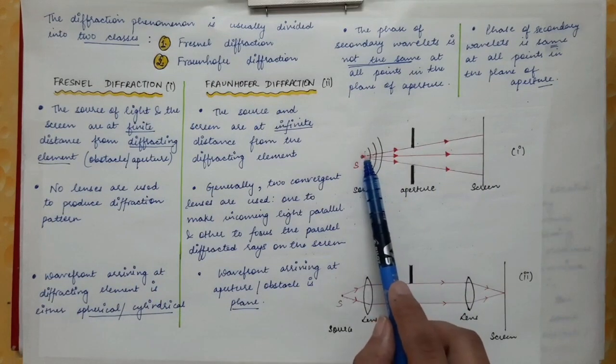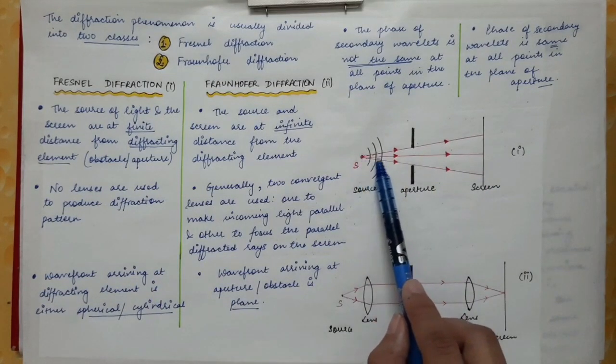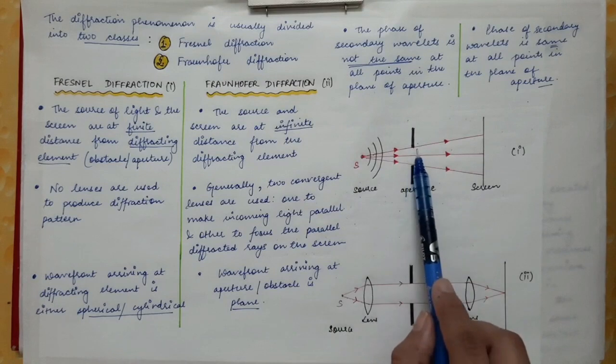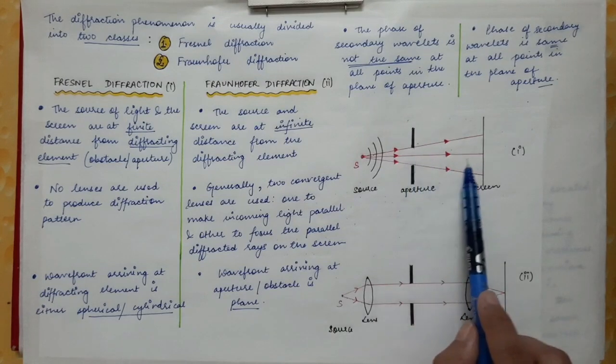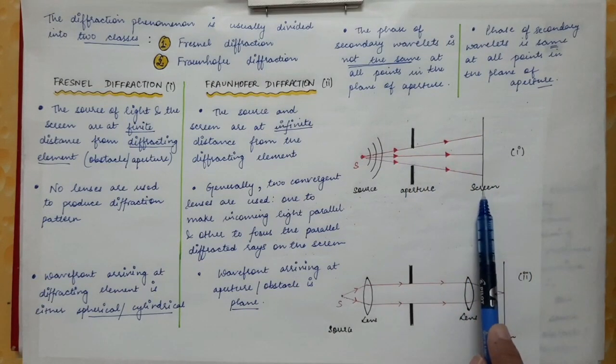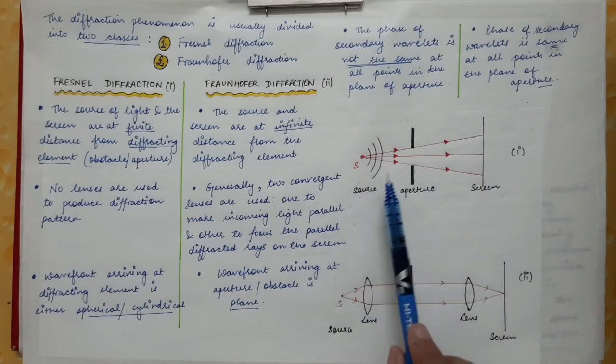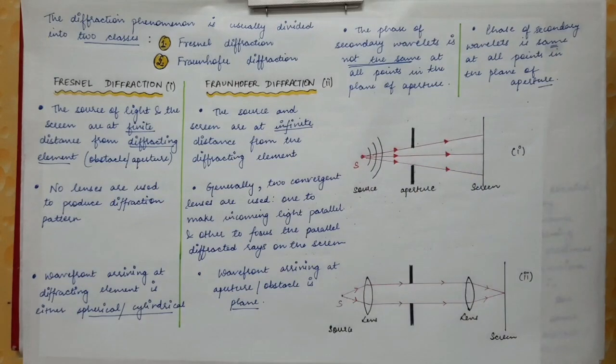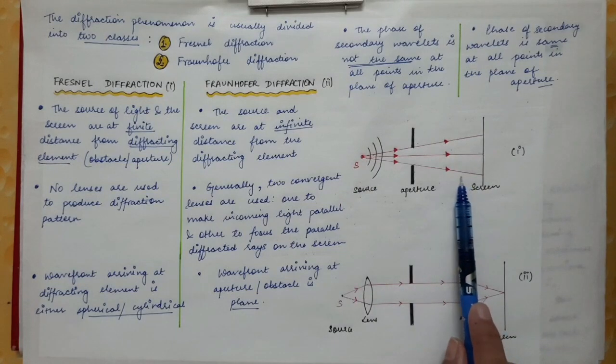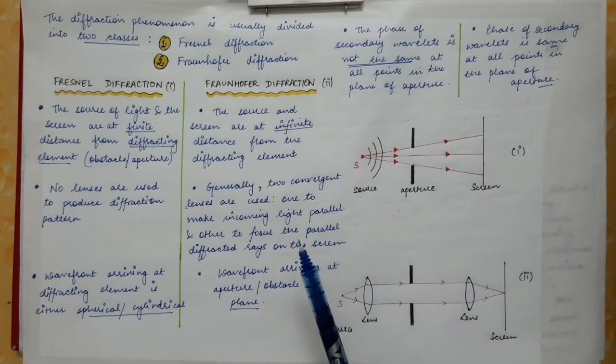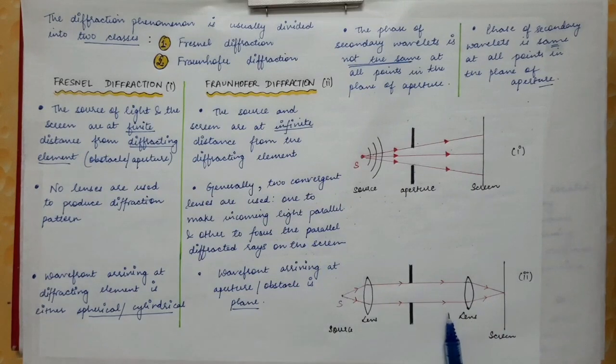Now light from the source is emitted from the source, it falls on the aperture, and after diffraction it falls on the screen. So you can see that there is no lens used in this diffraction. In this Fresnel diffraction, no lens has been used. Now the second diagram which is shown is of Fraunhofer diffraction.